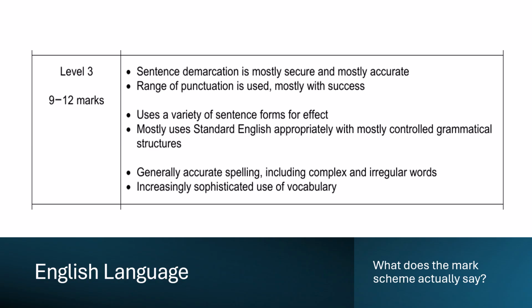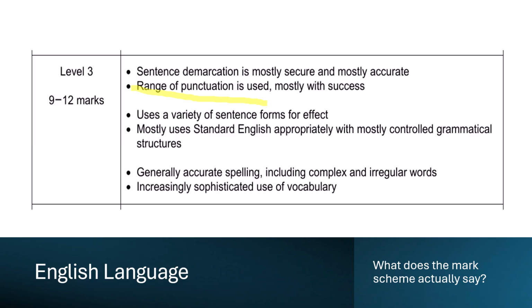Next, we have a range of punctuation is used, mostly with success. Now this is where English gets a bit difficult because we don't know an exact number of types of punctuation to use. We just know a range means that you're using a lot of the typical kinds of punctuation that a lot of us forget to use. I'm talking about colons and semicolons and brackets and things like that. Don't just get stuck in the obvious things of full stops and commas, because that's just not going to get you a high mark.